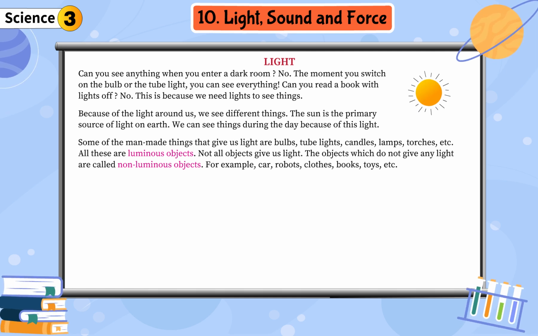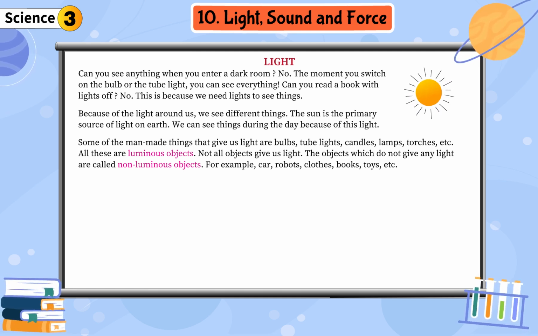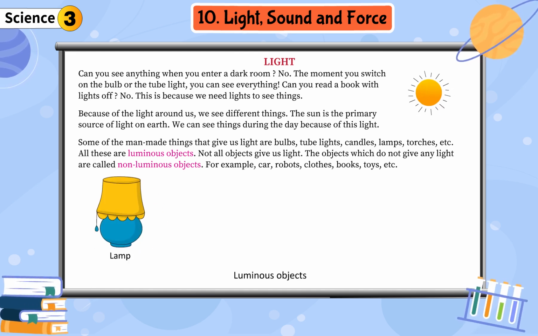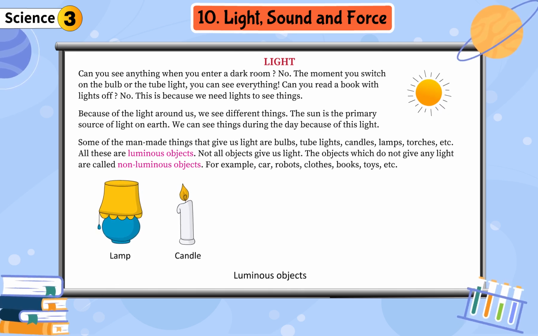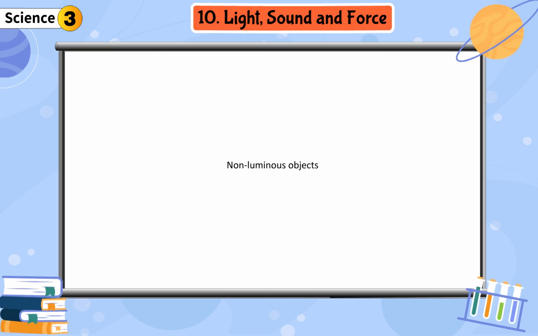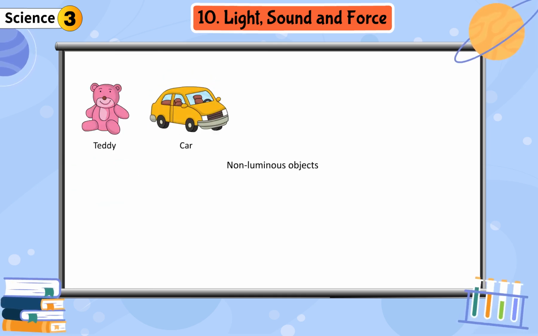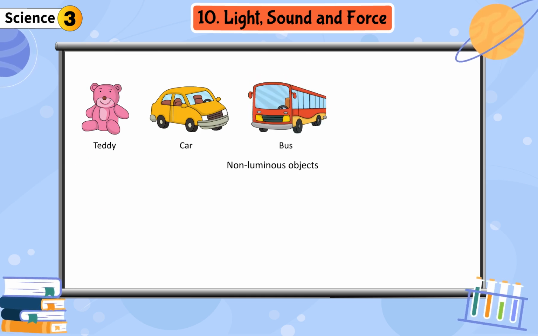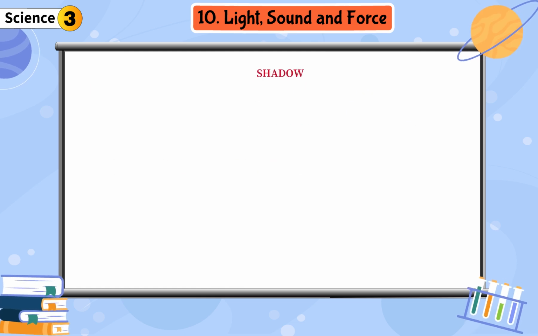For example, car, robots, clothes, books, toys, etc. Luminous objects: lamp, candle, torch, bulb, tube light. Non-luminous objects: teddy, car, bus, bag, clothes, shadow.